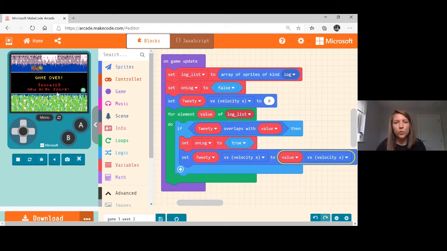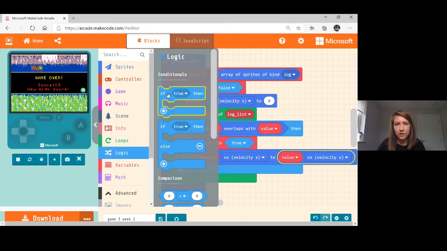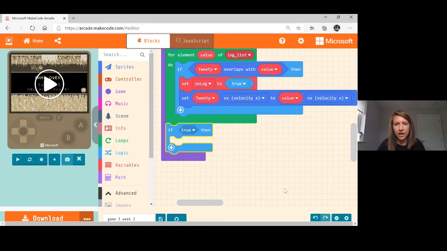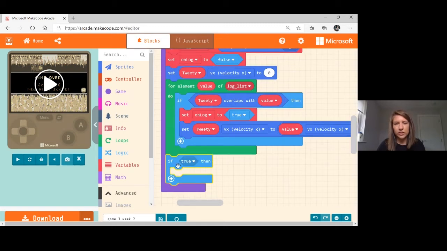Okay, so we're going to add another condition, guys. All right, so we're going to go into logic and grab if true then. And this is outside of our array, our for loop. So we're going to bring this underneath here. And we're going to introduce another Boolean concept, we're getting loads of Booleans in, which is sometimes we use the word and and sometimes we use the word or. And this hopefully will make sense. We'll bring out the block first, and hopefully it'll make sense as we go.